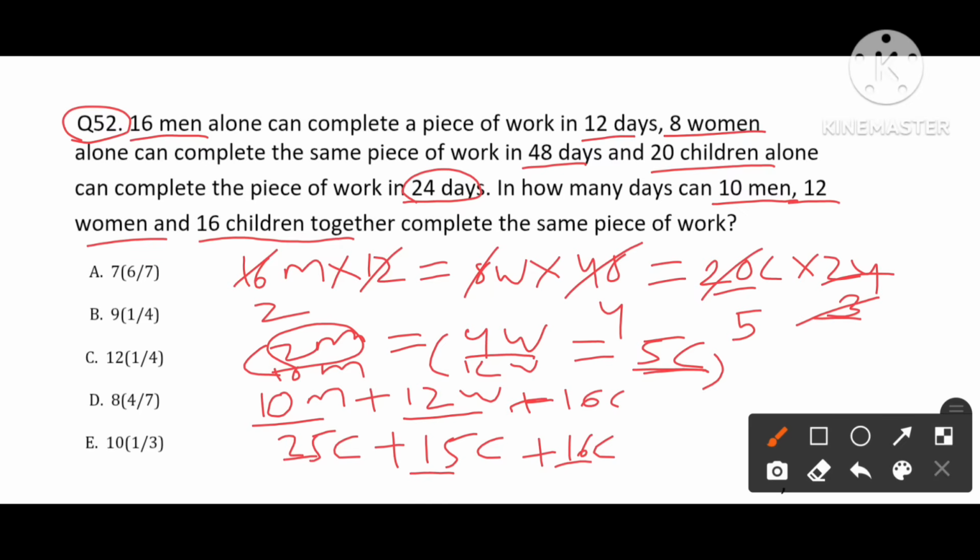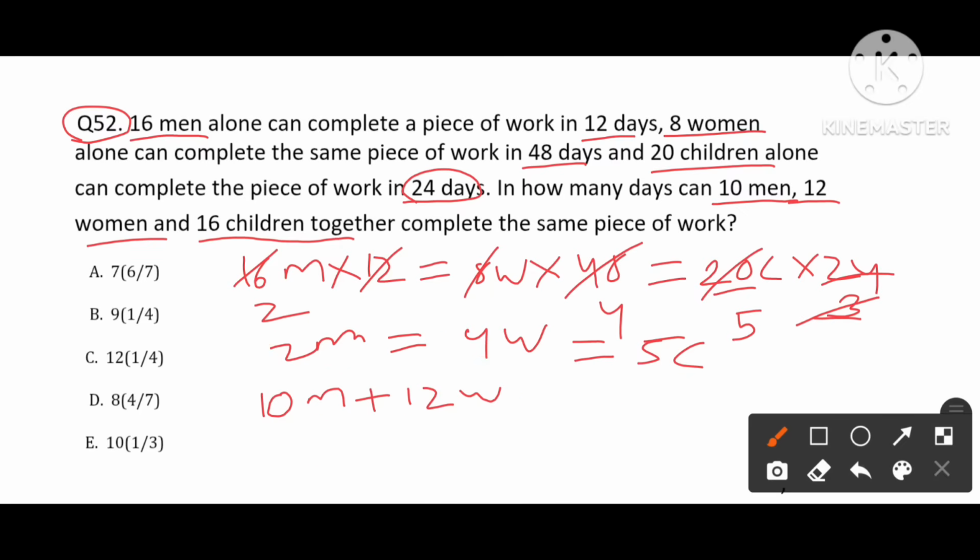So what we have is 56 children completing in how many days? We already have a statement that 20 children can complete the whole work in 24 days.